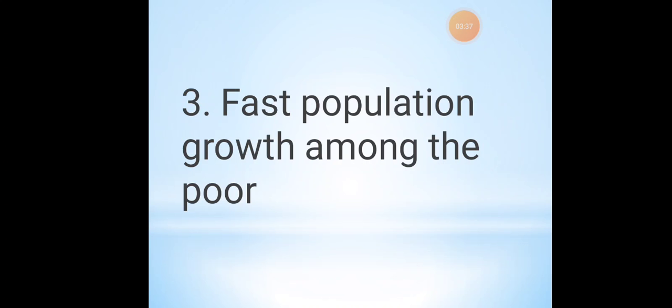The next thing is fast population growth among the poor. What is fast population growth? The rapid growth of the population. When the population was increasing, the rich people started deciding that for two parents, only two children are enough. So when they started to do family planning, what happened? The poor people didn't know how to do family planning, or they didn't even know about birth control measures. So because of this, the poor people started increasing the size of the family, maybe 12 children, maybe 15 children.